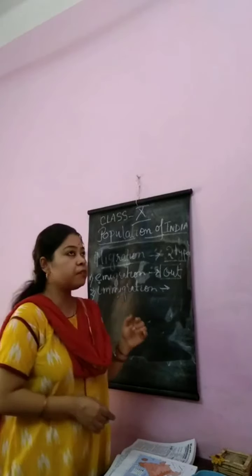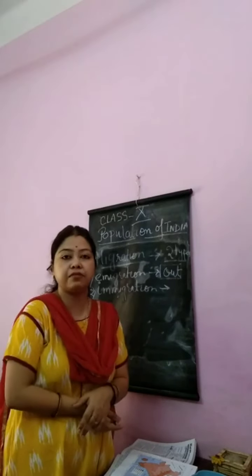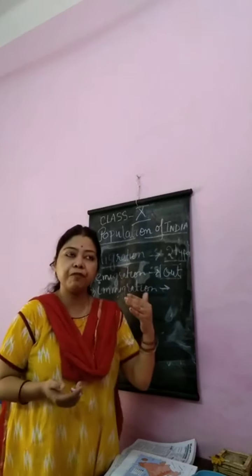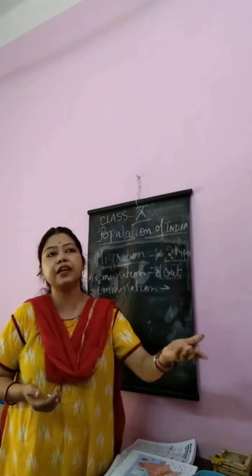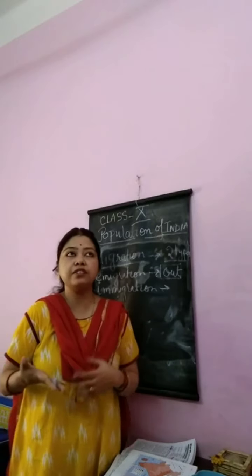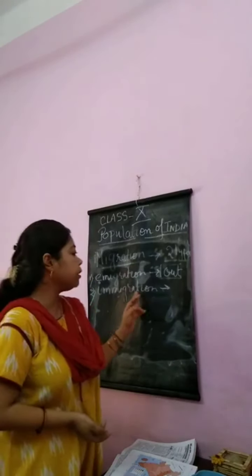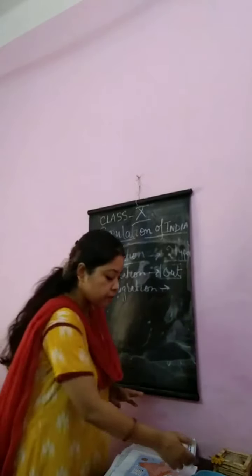Immigration means people from other countries coming and settling in our country, which will increase the population. Suppose refugees or people from Bangladesh come and settle in our country, so our population is increasing. This is called immigration. These three definitions are important.